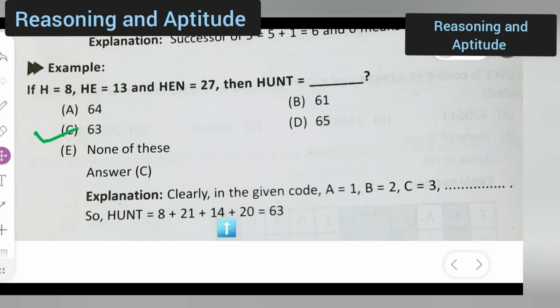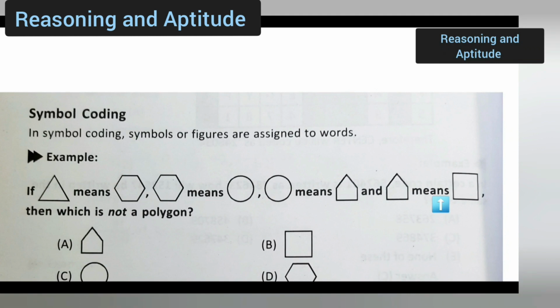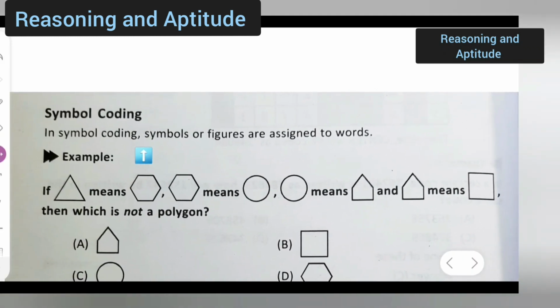N will be what? HUNT. N will be 14, T will be 20. And if you add all these numbers, 8 plus 21 plus 14 plus 20 will give you 63. Next, moving towards the next. So let us see what is symbol coding. Okay, I hope you all can see this clearly.